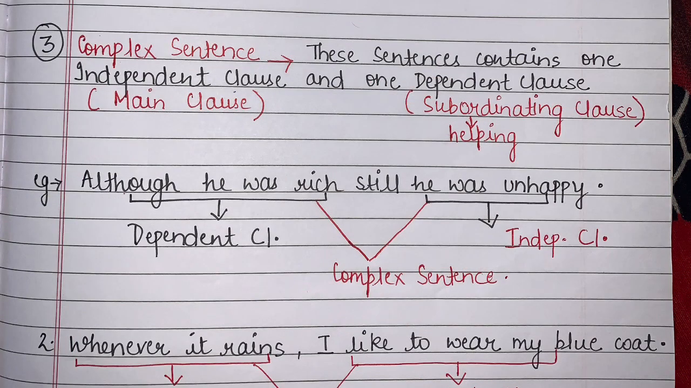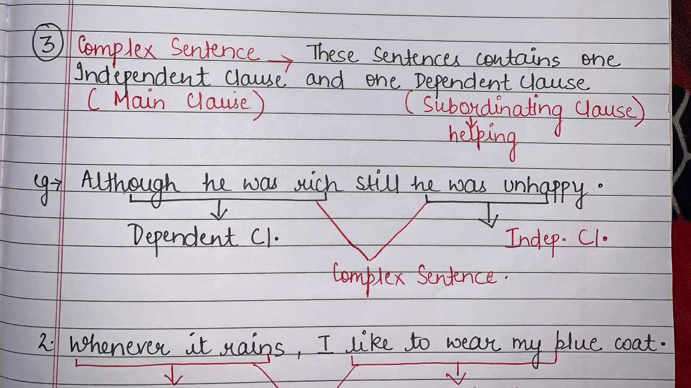Now students, the third one is the complex sentence. So what are complex sentences? Beta, these sentences contain one independent clause and one dependent clause. Independent clause means the main clause also, right? And dependent means subordinating clause. We also call it subordinating because it is a helping clause. So without the subordinating clause, my sentence will be incomplete, right? So complex means that to complete the sentence, I need one independent clause and one dependent clause.